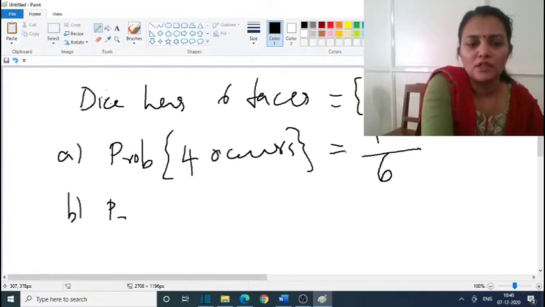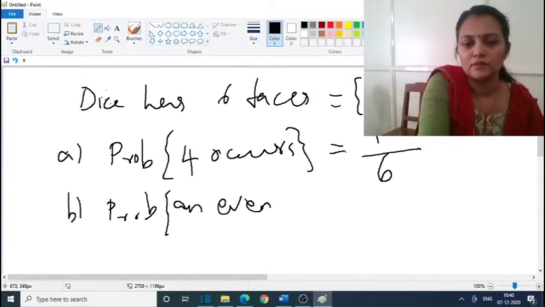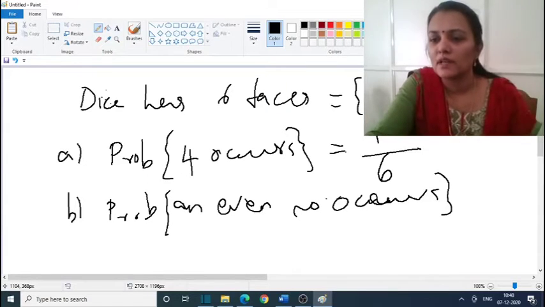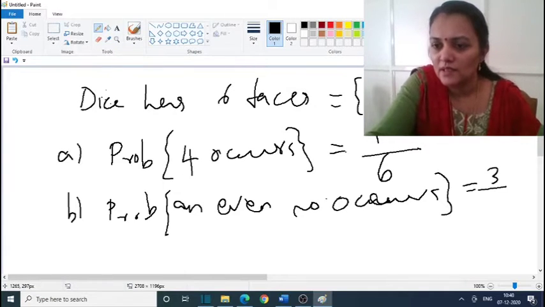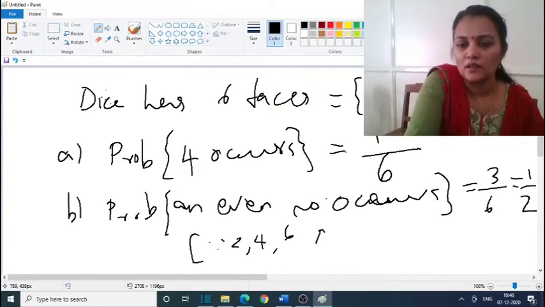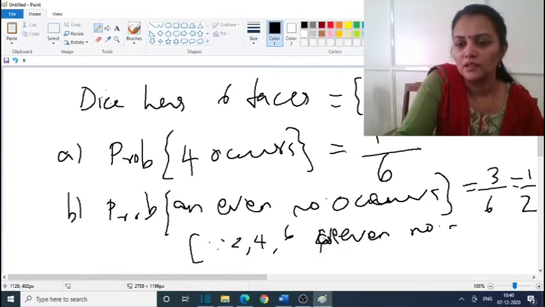And the probability of an even number occurring. Here there are 3 even numbers, which are 2, 4 and 6. So this is 3 by 6, which is equal to, we can cancel 3, 1 by 2. 2, 4, 6 are the even numbered faces.